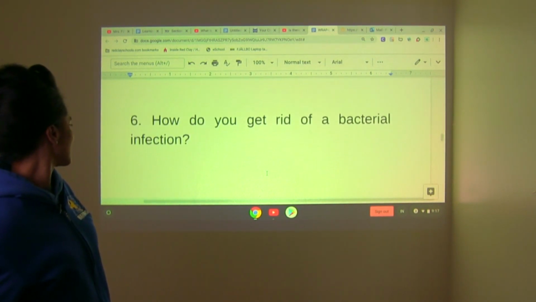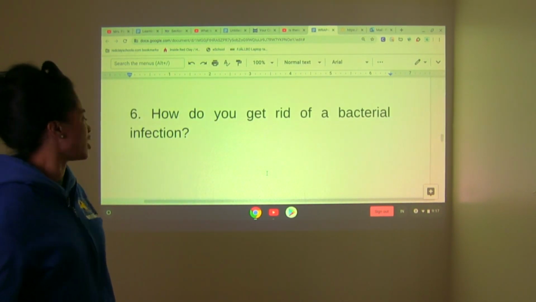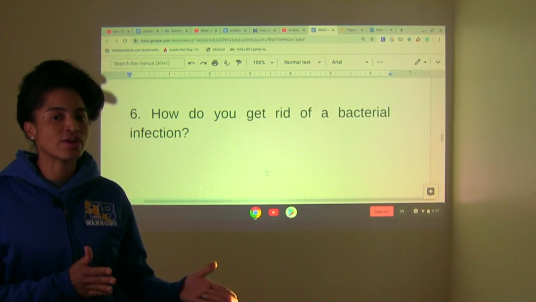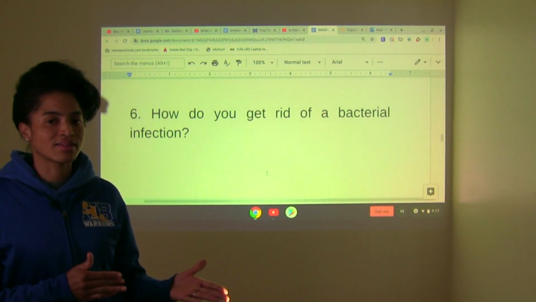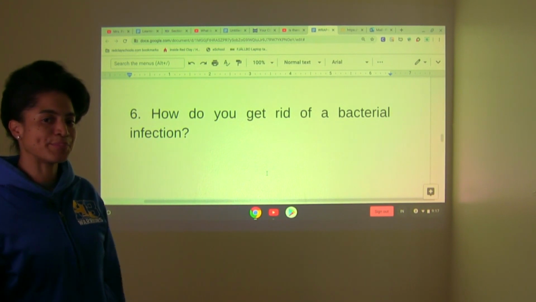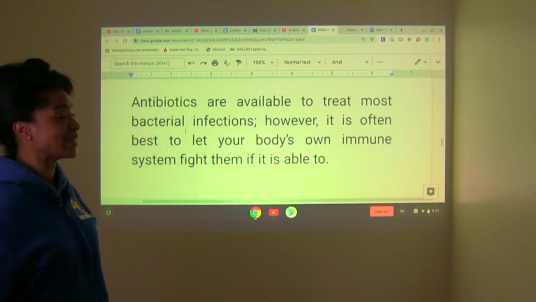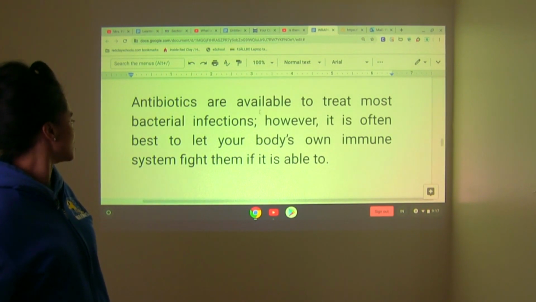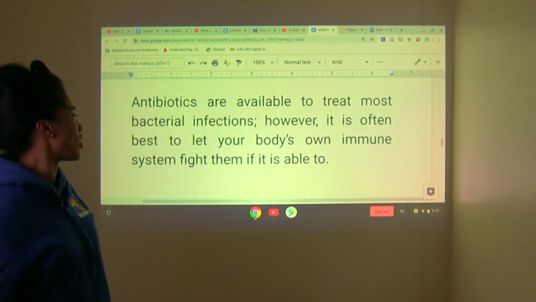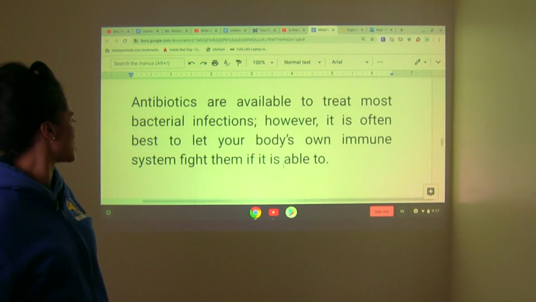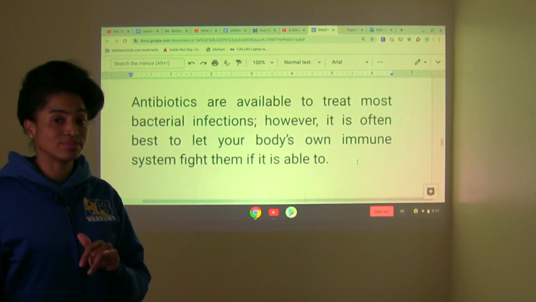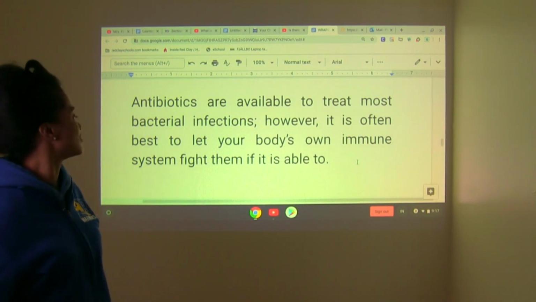All right? 6, how do you get rid of a bacterial infection? How can you get rid of that? All right? So antibiotics are available to treat most bacterial infections. However, it is often best to let your body's own immune system fight them if it is able to. Keynote, if it is able to. All right?